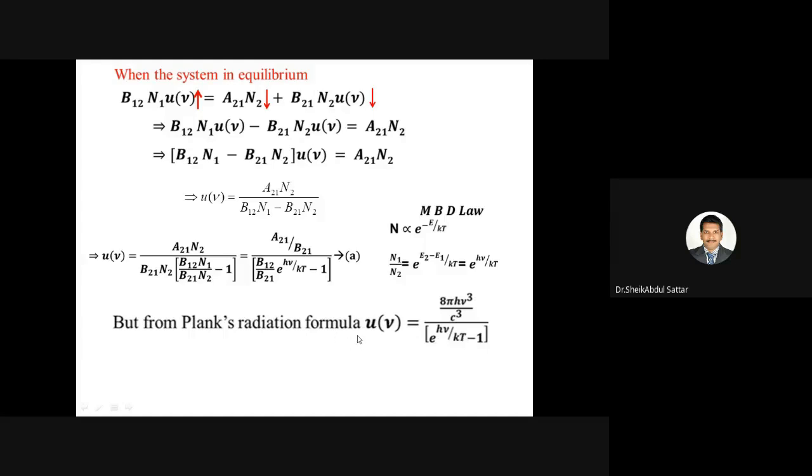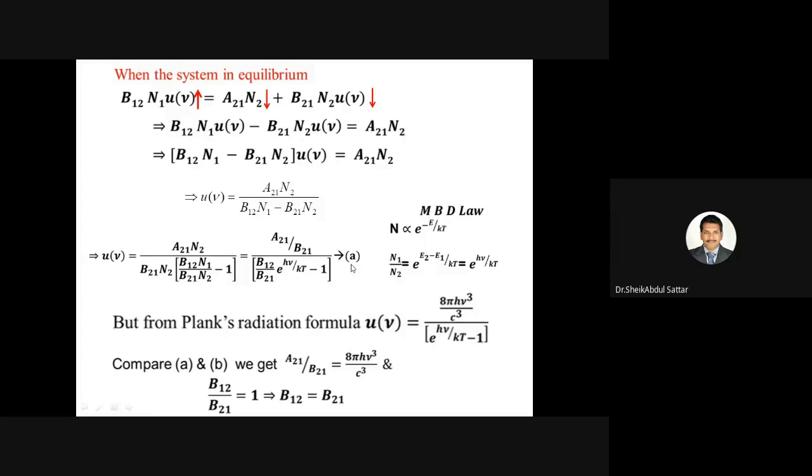So according to Planck's radiation formula, U of nu equals 8 pi h nu cube by c cube divided by e power h nu by kT minus 1. Now we are comparing these two equations. This equation is named B here.